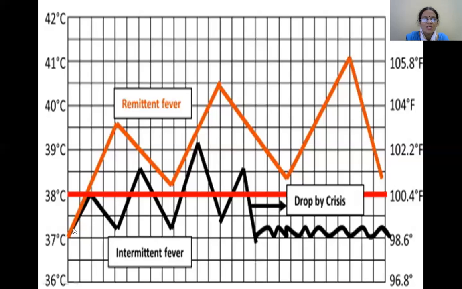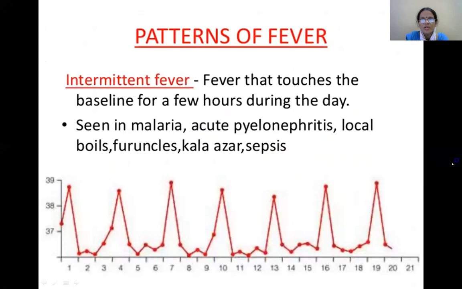Here the temperature is elevated above the normal range, and the fluctuation is more than 2 degrees centigrade, and the temperature never reaches the baseline in cases of remittent fever. Same is the situation in continuous fever, where the temperature will be elevated above the baseline. It doesn't reach the baseline, but the fluctuation is less, that is less than 1 degree centigrade. So these are the differences between the different types of fever.